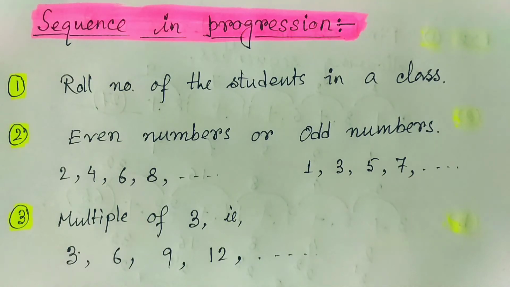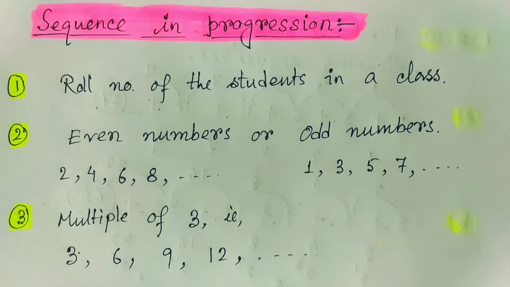Okay, so for this progression, initially let us start with your school or college, wherever you are. When you get admitted in a school or in a college, after getting admission in a class, you are allotted a roll number. So in a class, your roll number starts from 1, 2, 3, 4 like that. There is no galloping order, that means there is no skipping. So one's roll number is 1, then 5, then 7, not like that. But it is in a particular pattern. So that is 1, 2, 3, 4 like that. The roll numbers are allotted.